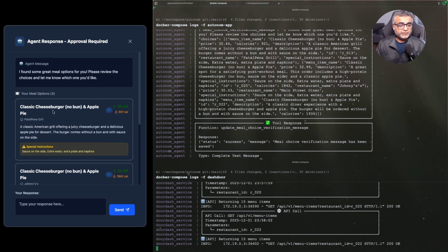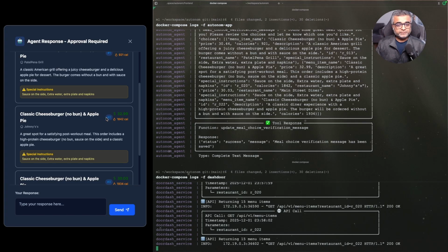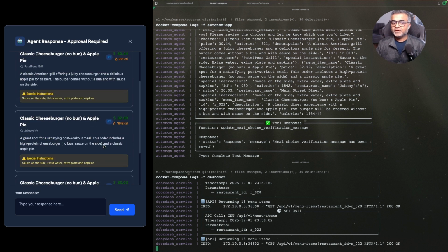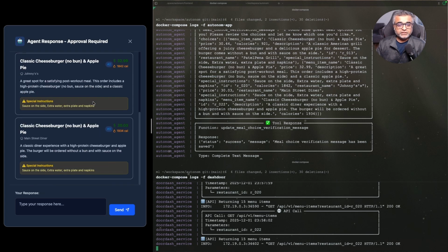And there you go. So we have three options. We have classic cheeseburger, no bun, and apple pie. That's option number one. Under $40, under 1,000 calories. I don't think calories was a requirement, yeah, but under $40, right? Then we have again burger and apple pie under $40, and finally third burger and apple pie under $40. It seems all the burger places in my mock data sell apple pies, and each order has a special instruction of extra water, extra plate, extra napkins. Amazing. So I think I'll go with the cheapest one, which is number 3.